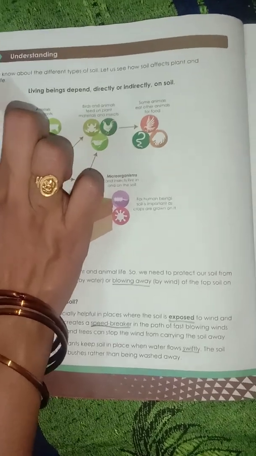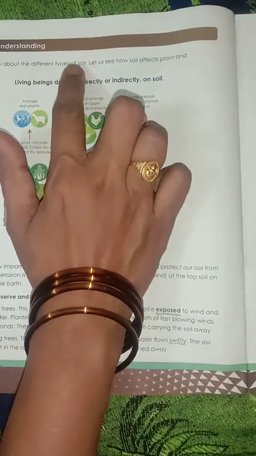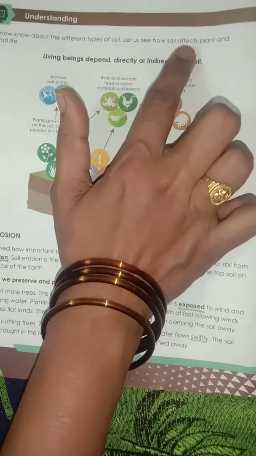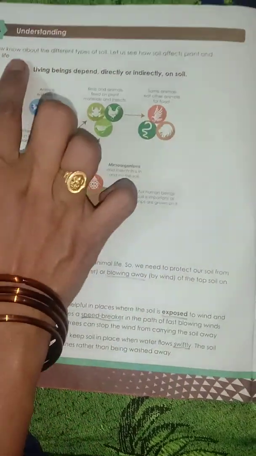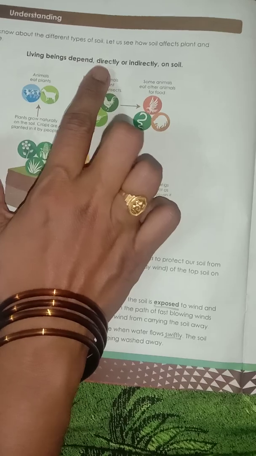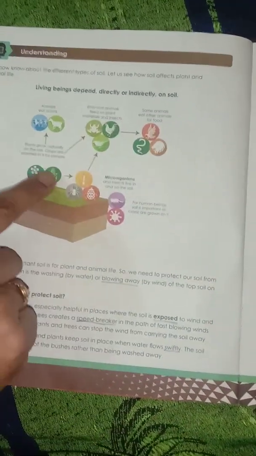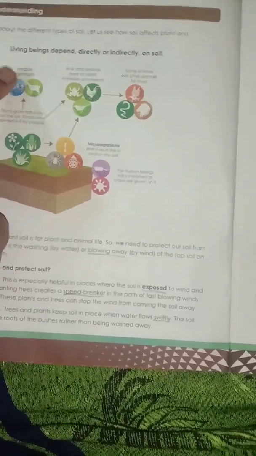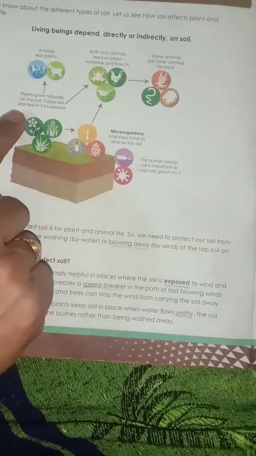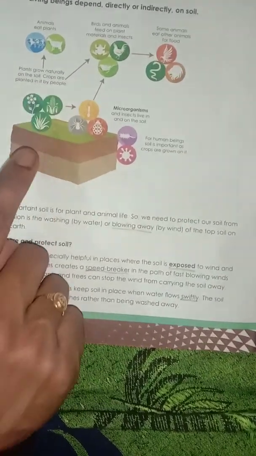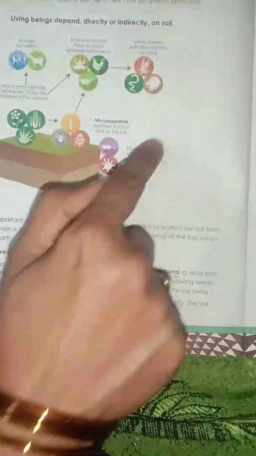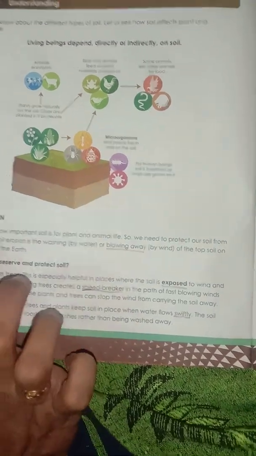Page number 12, understanding. We now know about the different types of soil. Let us see how soil affects plant and animal life. Living beings depend directly or indirectly on soil. Here you can see in the picture, animals eat plants. Plants grow naturally on the soil. Crops are planted in it by people. You can see this picture children, how it depends directly or indirectly. Next one, soil erosion.